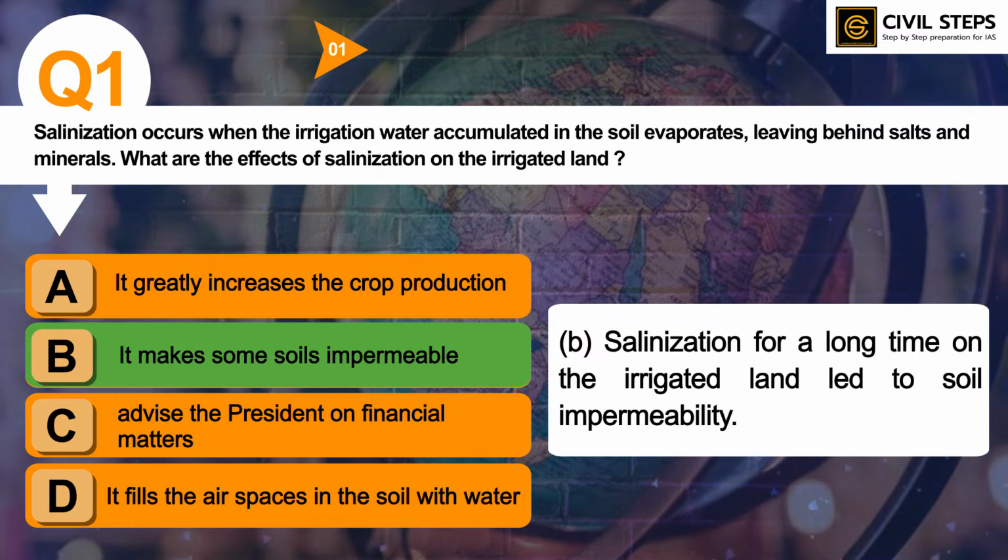So this topic of soil is important from the UPSC prelims exam point of view. UPSC has asked different questions on soil, like on salinization, on types of soil, what is the effect of salinization, and how can we reduce salinization. So you should know all about this topic.